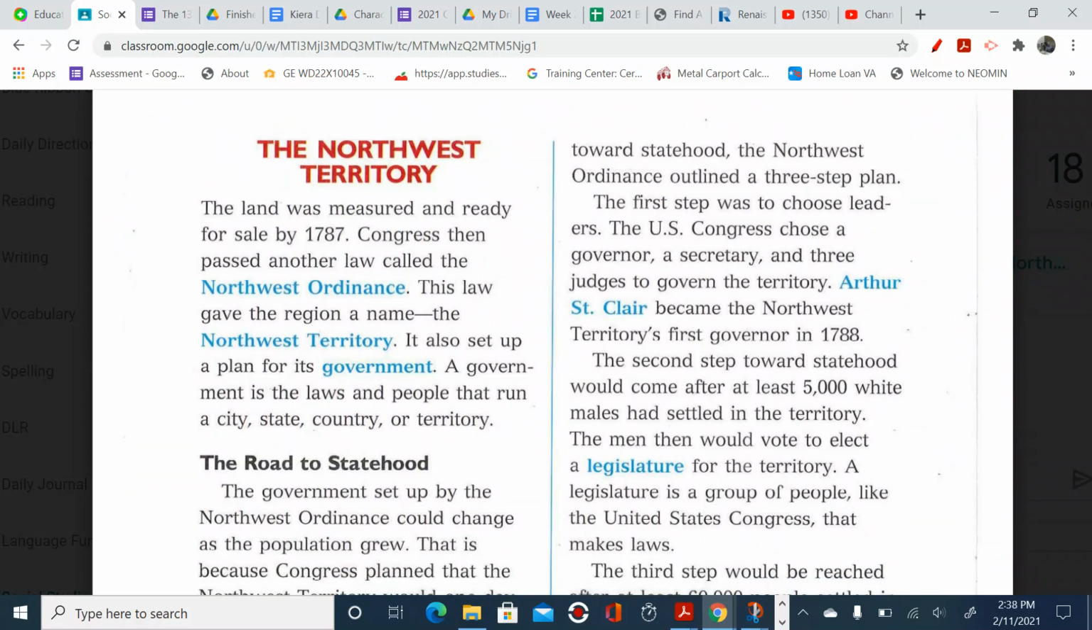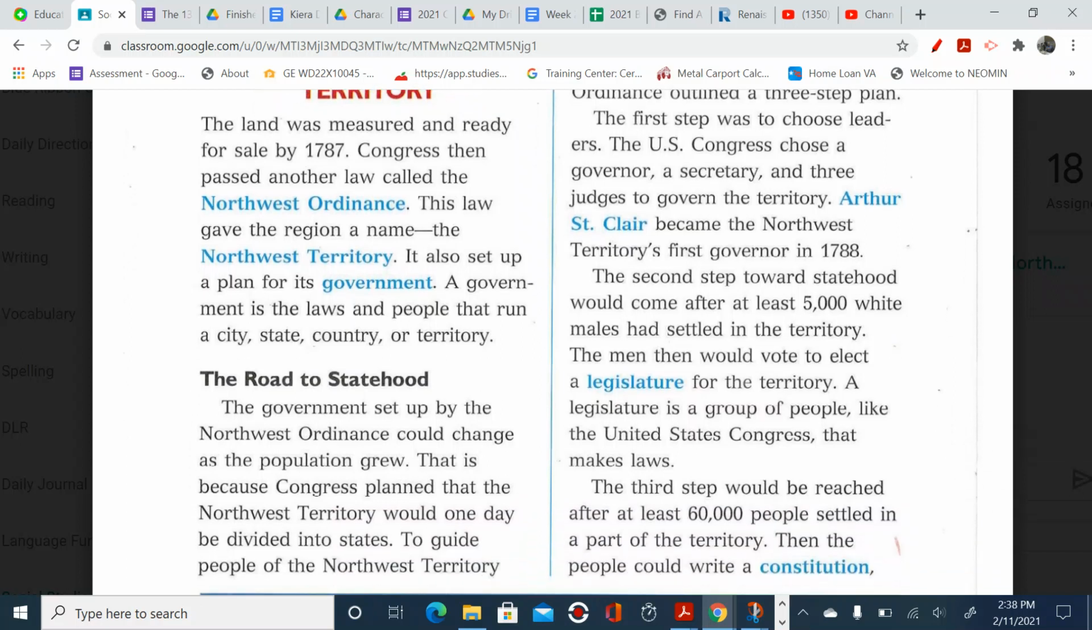The first step was to choose leaders. The U.S. Congress chose a governor, a secretary, and 3 judges to govern a territory. Arthur St. Clair became the Northwest Territory's first governor in 1788.